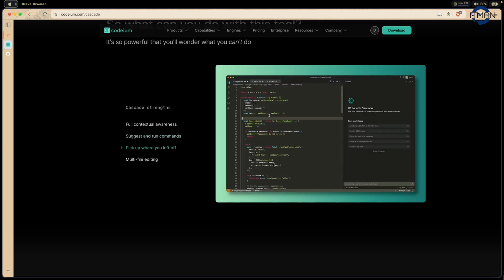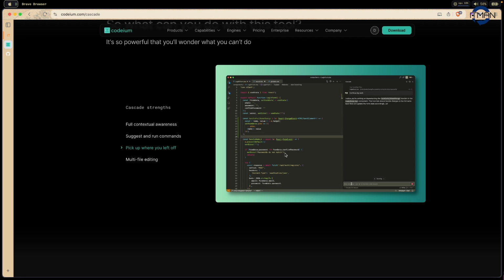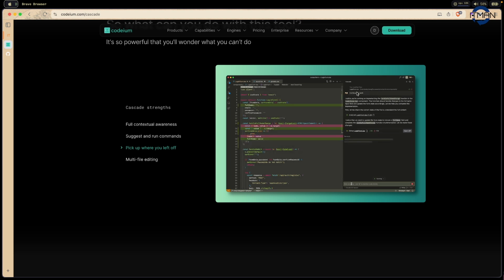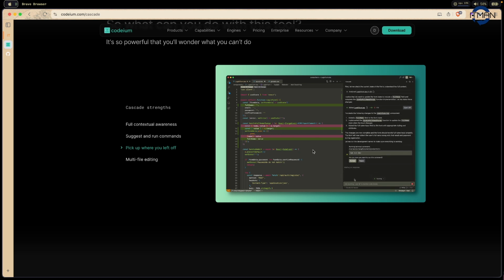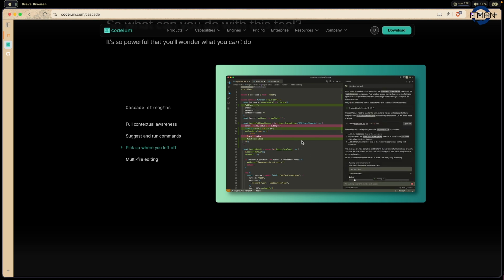Another thing I found interesting is the flow. Sometimes you're working on something and you leave the AI working, and then when you finish, you just say continue, and it keeps going like this. It keeps understanding what your intention is.